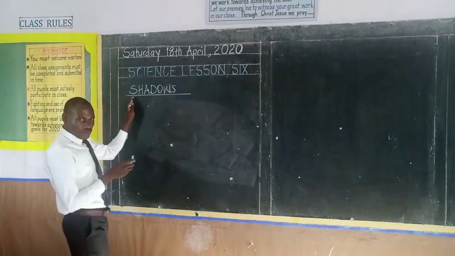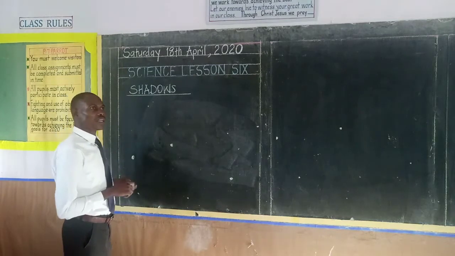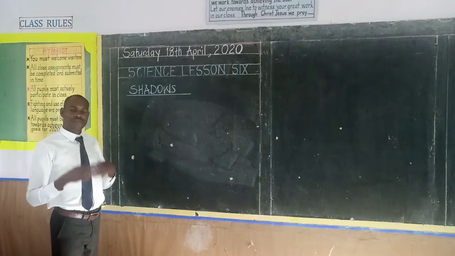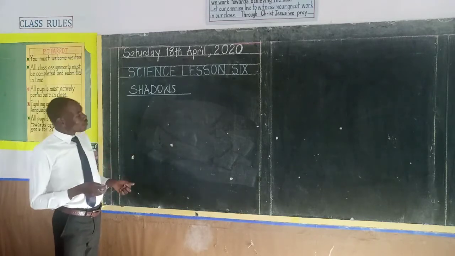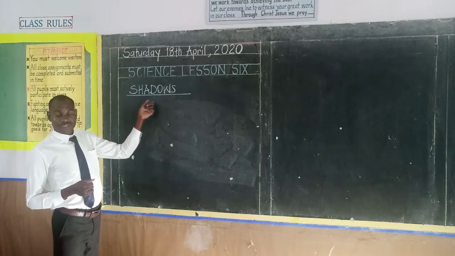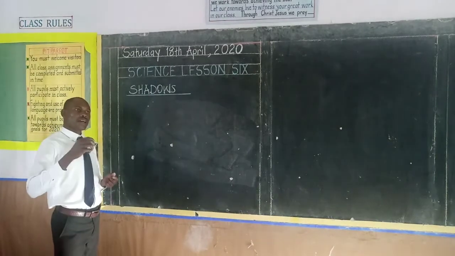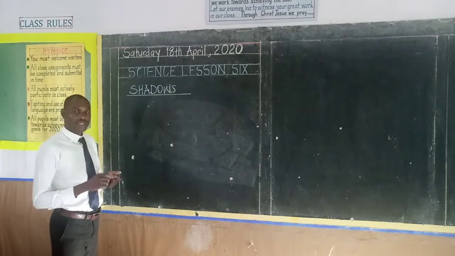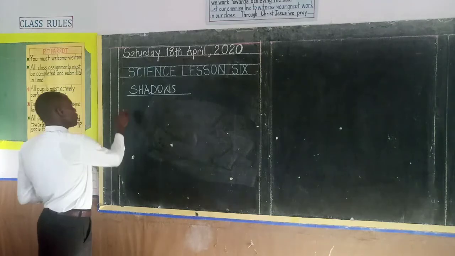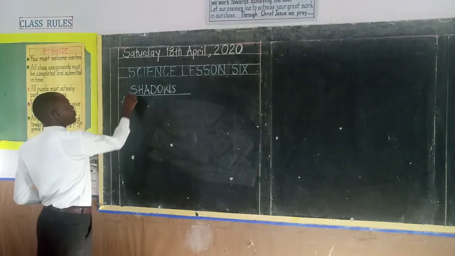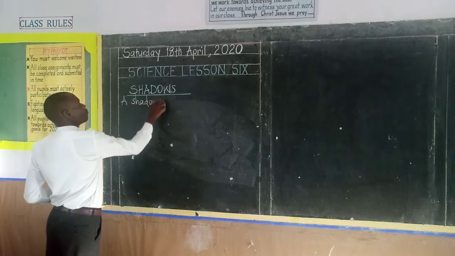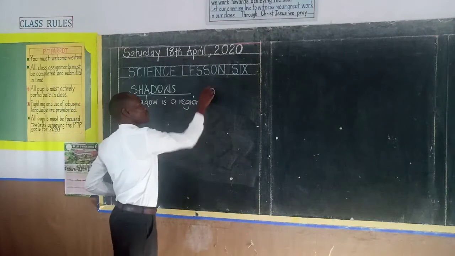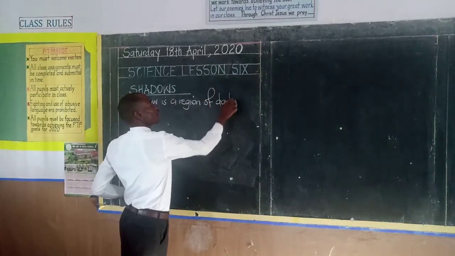Now, today we want to learn about shadows. Dear children, the first question that comes to your mind is, what is a shadow? And that question is very simple for us to answer. According to what we learned in our previous lesson, we said that when light meets an opaque object, that light is blocked and a shadow will be formed. Therefore, today we can say that a shadow is a region of darkness.